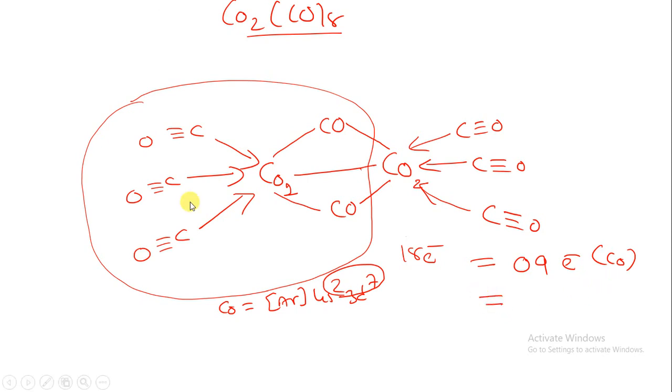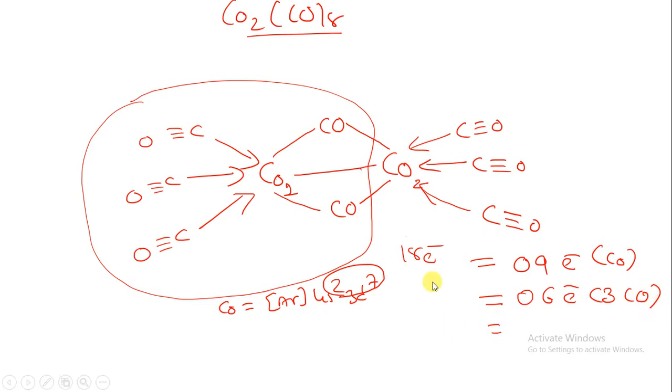Second one, there are 3 carbonyl groups, or we can say CO ligands. Each CO ligand will give 2 electrons. So 3 CO will give 6 electrons. So I am putting over here 6 electrons from the 3 CO ligands.